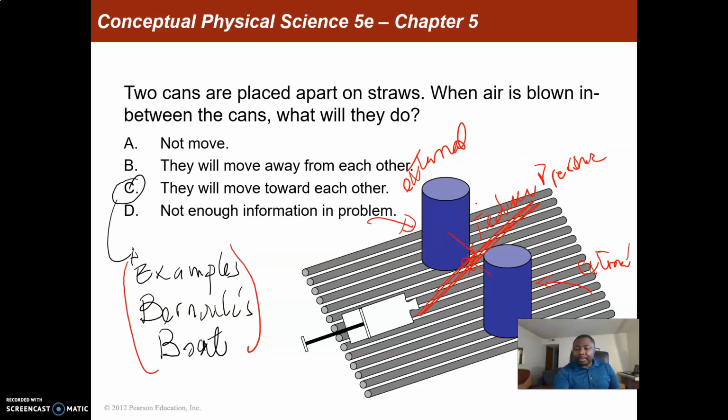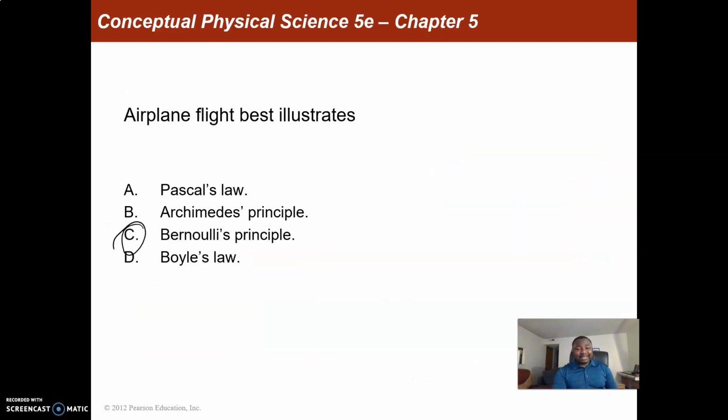As a result, the external pressure pushes on this can, and this other one pushes on the other can, and at the end we have the cans moving towards each other. So the answer there is they will move towards each other, which is C.